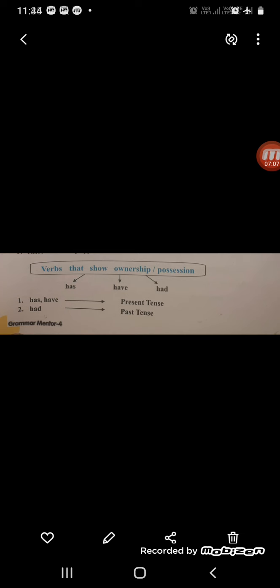Now verbs that show ownership, possession, कि ये किसका है, कितना है, किसका है usually, किसका चीज़ है ये. When we talk about ownership or possession, we use has, have, had. Has and have is used for present tense. Had is used for past tense. Now the difference between has and have is has for singular and have for plural. And had is used for past tense, both singular and plural.